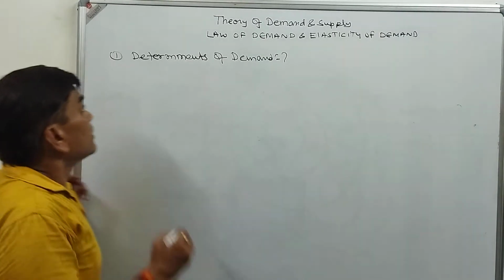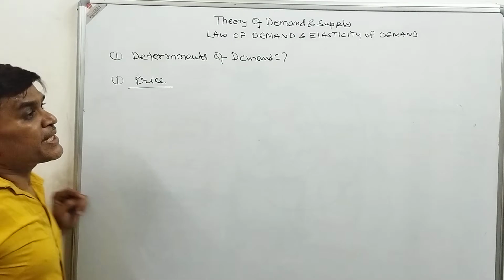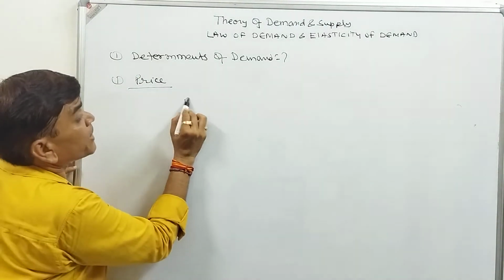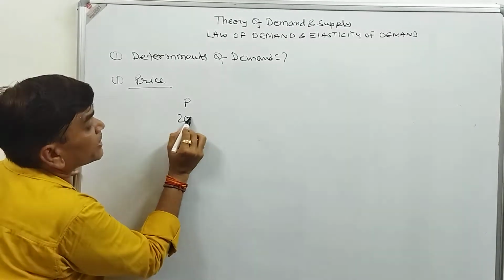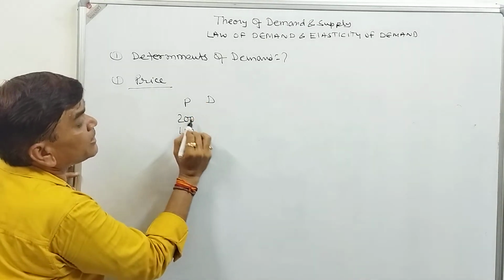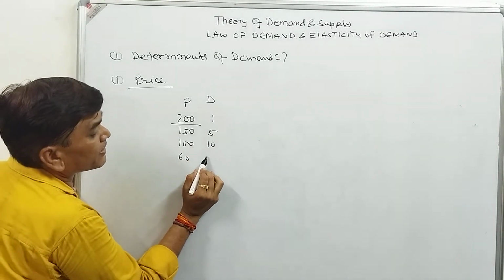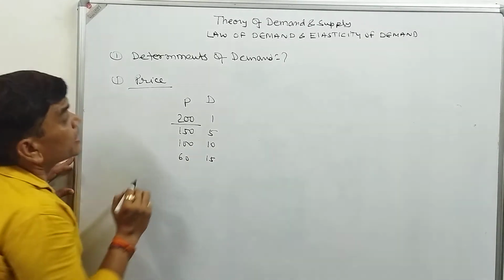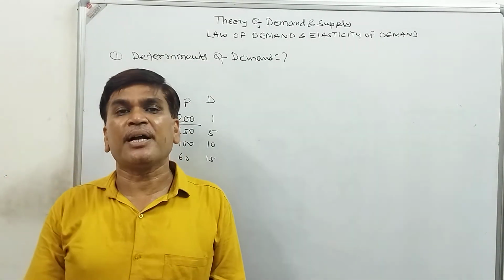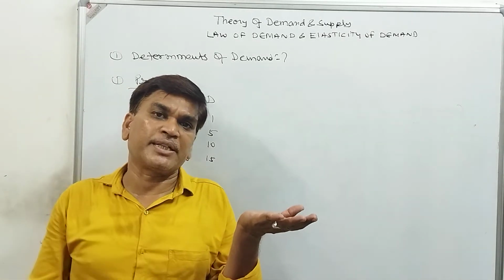The very first determinant of demand is price. Price has a negative relationship with demand. Suppose the price of apple is 200 rupees per kg, 100 rupees per kg, and 60 rupees per kg. When it is 200 rupees per kg, we demand 1 kg, then 5 kg, then 10 kg, maybe 15 kg. It means the demand depends on the price. If the price of a commodity increases, then the demand for that commodity will decrease.